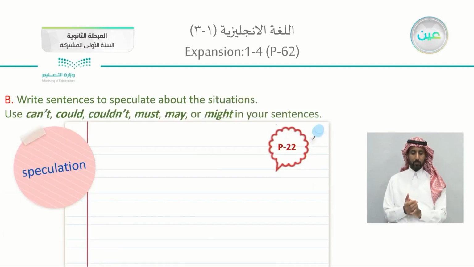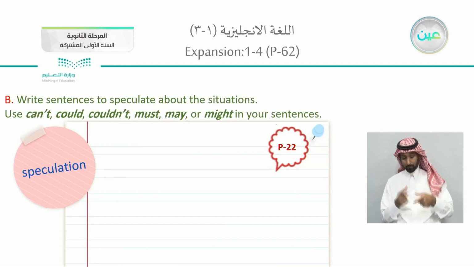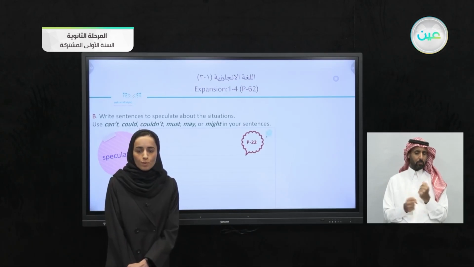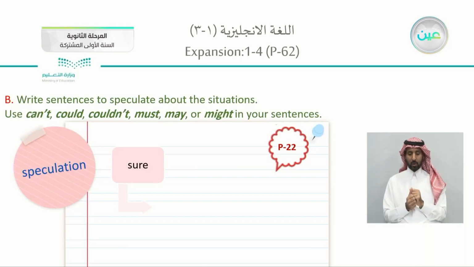Okay, the following, the same page, page 62, exercise B. Write sentences to speculate about the situation. You can refer to page 22 for speculation. What do we use for speculation? We're using these modal verbs.